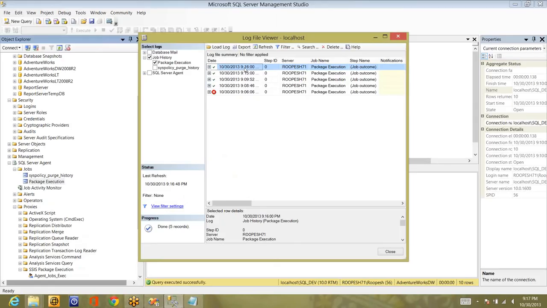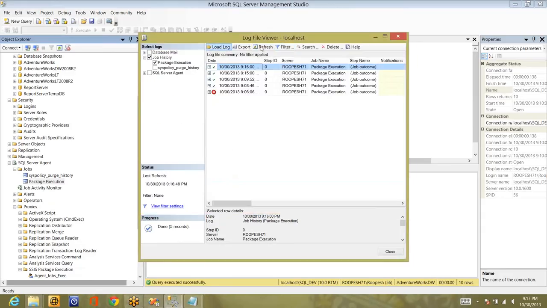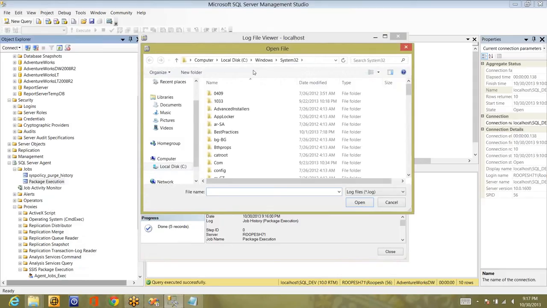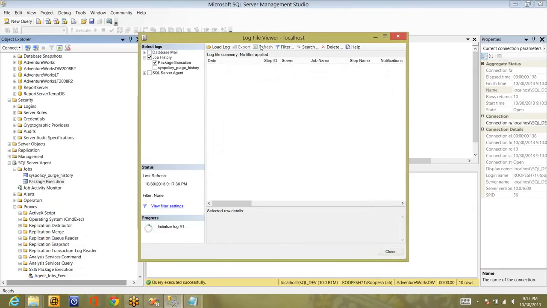configured in the package. So this is about it, and if you want to export the same information, you can export it into a log file. You can specify some name and export it. And if you want to load from the log file, you can. The exported one you can see on a different server by importing. If the job is running continuously and you want to see whether it is completed or not, you can click on refresh.